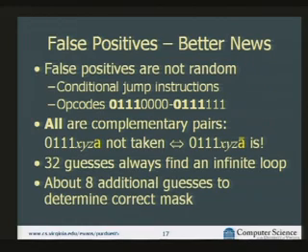Because all we have to do is guess all possible values for the first 4 bits to try to find the 7, and guess both possible values for the last bit. And so we only need to try 5 different bits. The other 3 bits can be anything. We don't care what they are. We don't need to make guesses there. So we only need 32 guesses to find an infinite loop. Once we find one, we don't know which one we found. So we need some extra guesses to distinguish which mask is actually at that location. And that requires about 8 additional guesses.